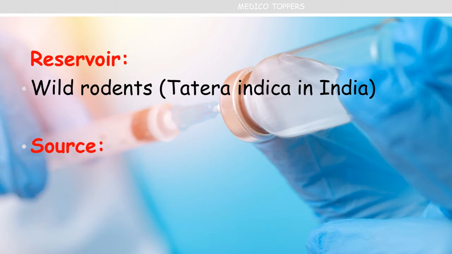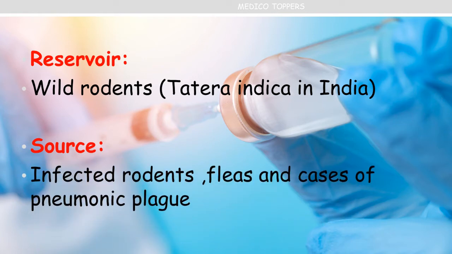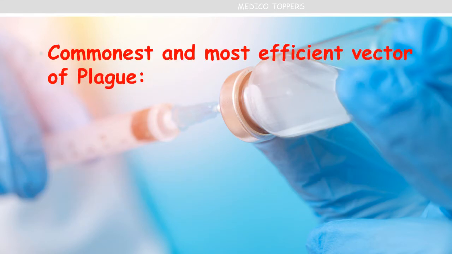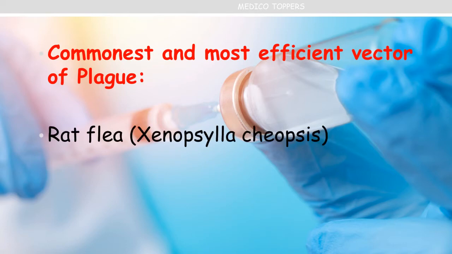And let's see the source, meaning where it is originating. So the source is infected rodents, fleas and cases of pneumonic plague. Then the commonest and most efficient vector of plague is the rat flea, that is Xenopsylla cheopis. Be clear with the name Xenopsylla cheopis. It is the vector of plague.